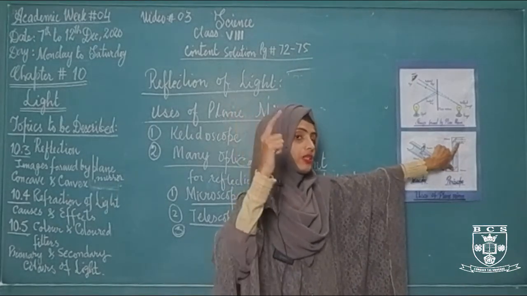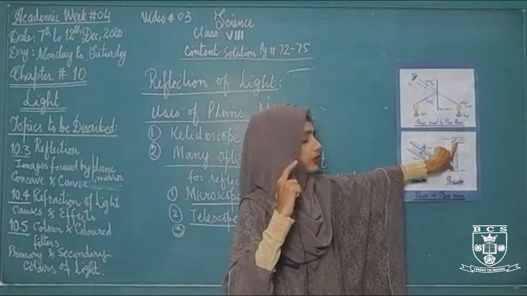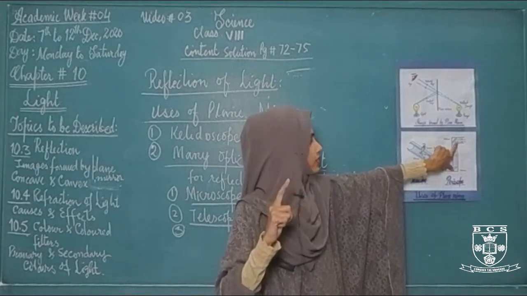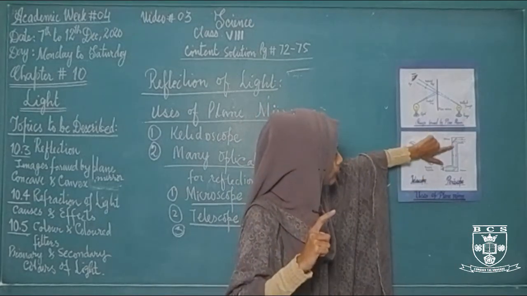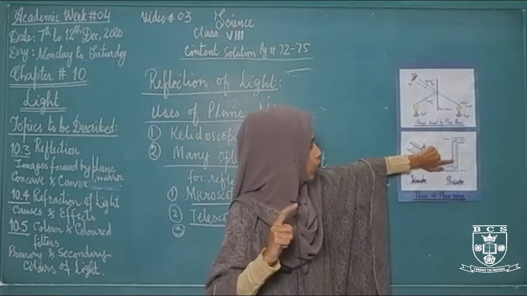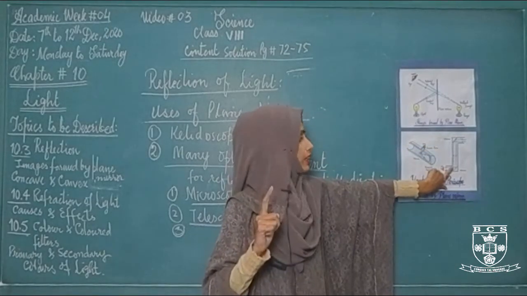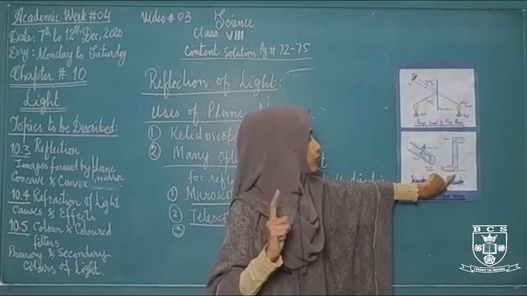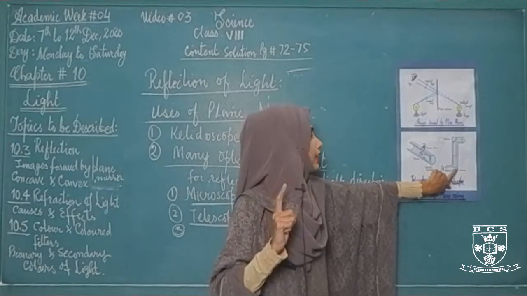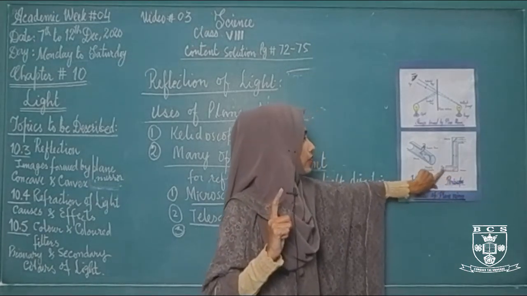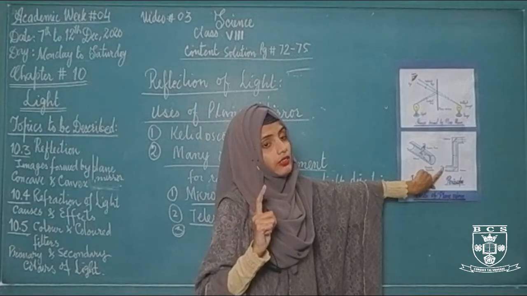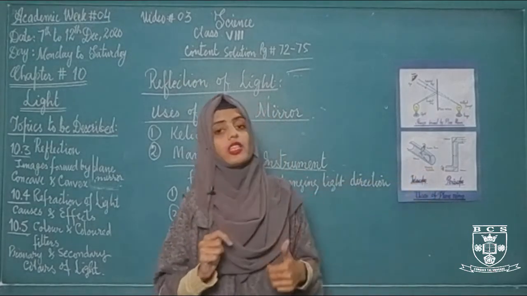किसी भी object पर जब light पड़ रही होगी और वो mirror पर आकर टकराएगी, that ray will be called incident ray. As a result, our reflected ray will form on the next mirror, but this reflected ray will become incident ray for the second mirror, and then through this incident ray, our reflected ray will form. And this reflected ray reaches our eyes and we can see the object clearly.